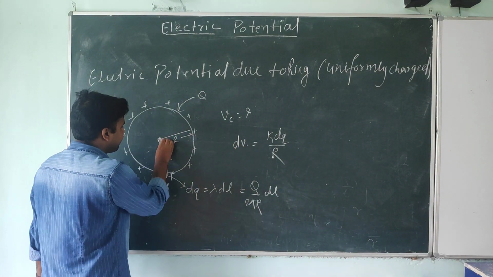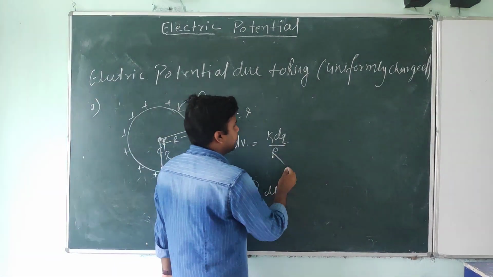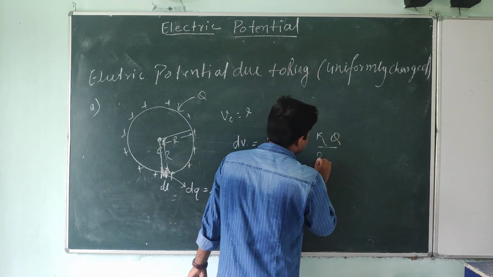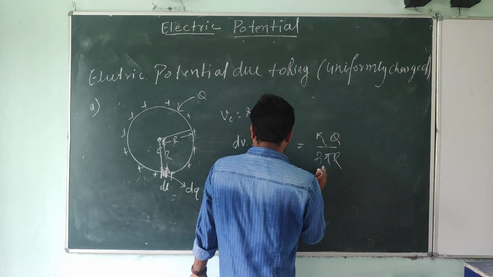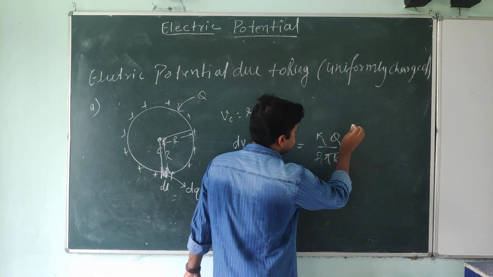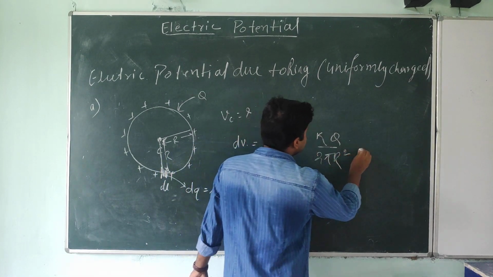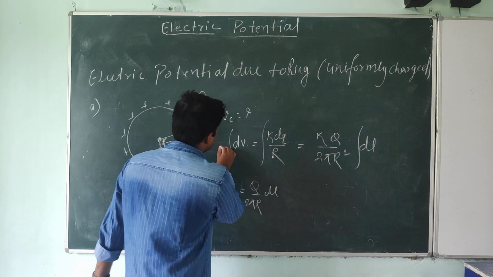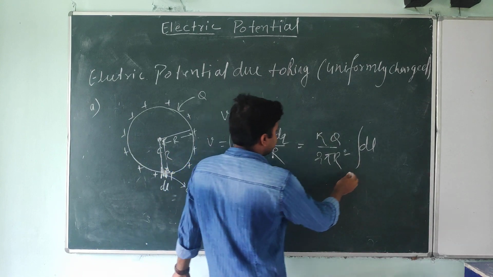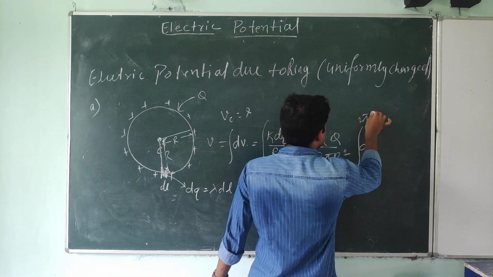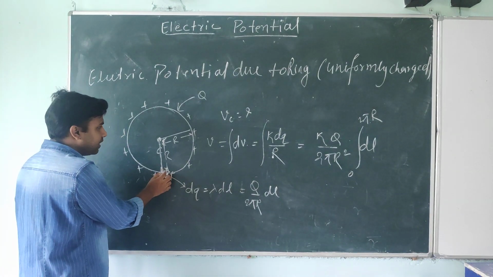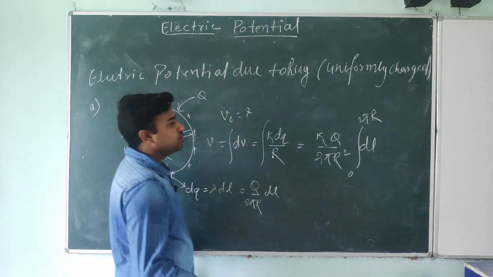Look at this, it is capital R. Is it or not, student? So k is k, dq is Q divided by 2 pi r, all are constant, and r is also in the denominator, so I write r square, into dl. So I am writing dl. Now if you integrate it, you will get V. Limits 0 to 2 pi r. Look at this, the small strip you took, so it's 0 to 2 pi r.